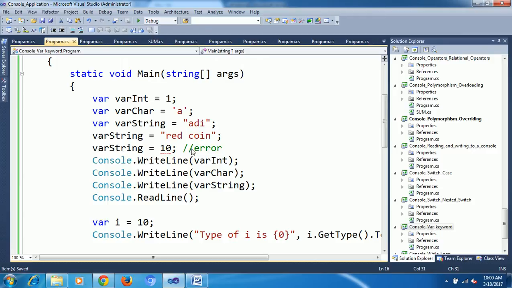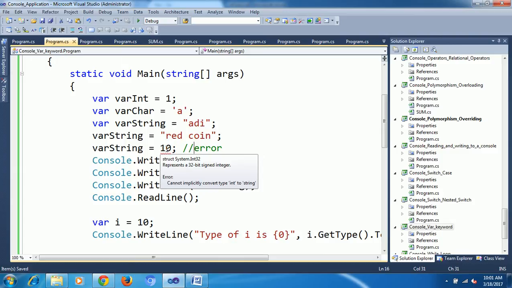For the string, I am passing one more string, just updating. I gave red color, updated. Next, var string equal to 10, I gave, 10 is an integer, and I am pushing it into string. That's why it is giving an error. See here, integer to string is not possible.